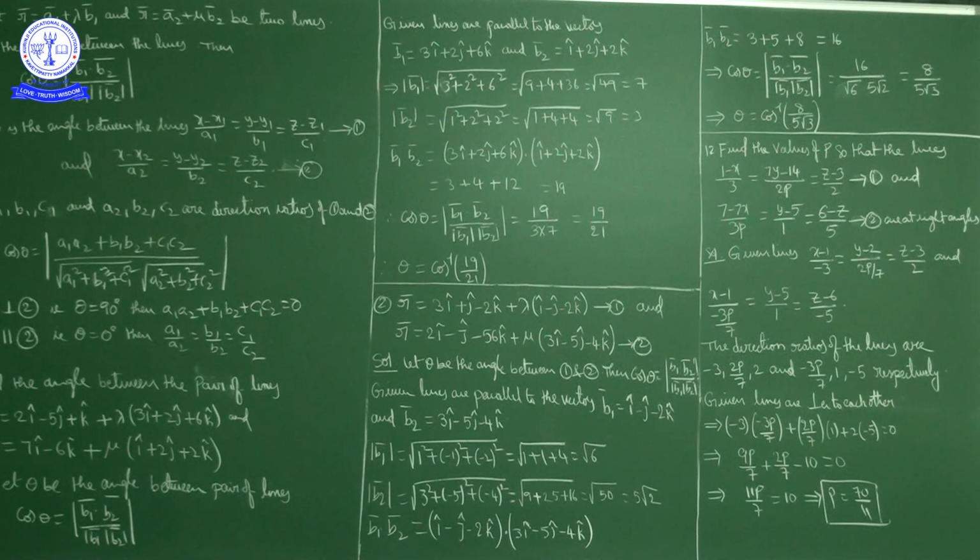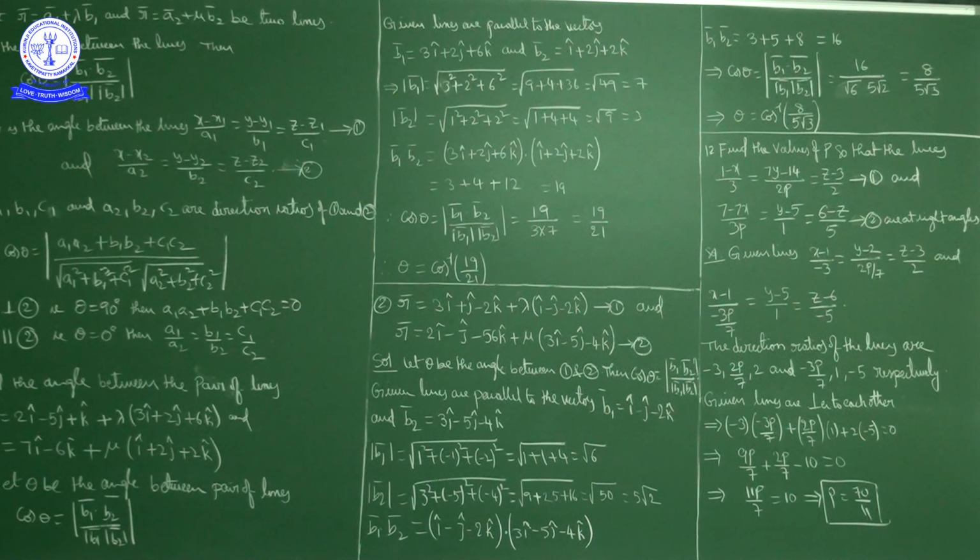These are the standard forms of lines 1 and 2. So the first line is (x − 1)/(−3) = (y − 2)/(2p/7) = (z − 3)/2, and the second line is (x − 1)/(−3p/7) = (y − 5)/1 = (z − 6)/(−5).